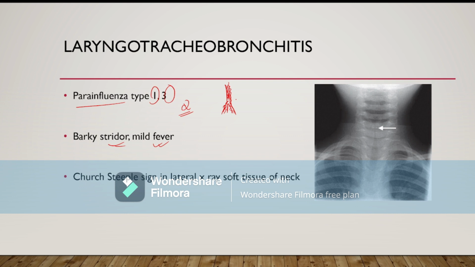If we do X-ray, then we can find the triple sign. This is not a lateral X-ray, sorry. This is a straight X-ray of the soft tissue neck. You will find the triple sign. That means the airway looks constricted in the upper part. And the treatment of choice I will discuss later on.